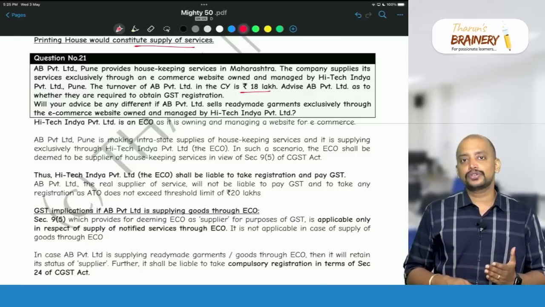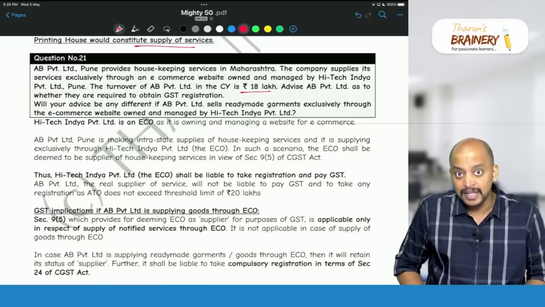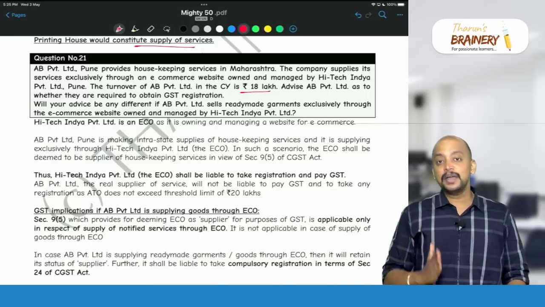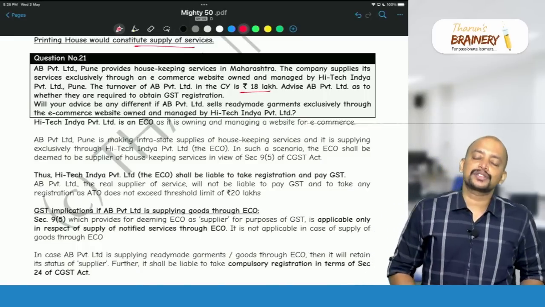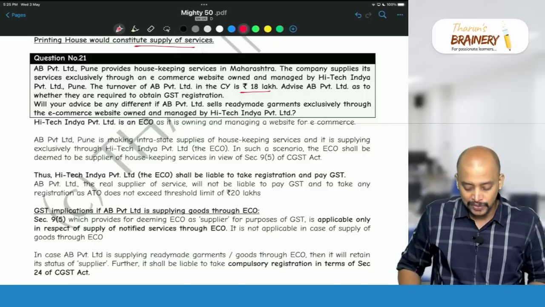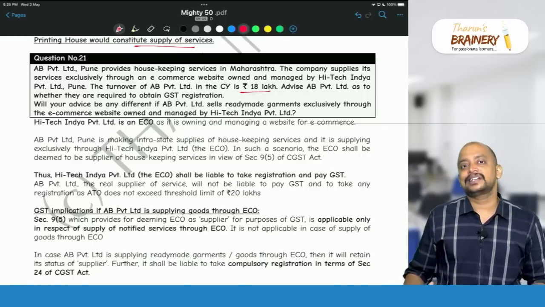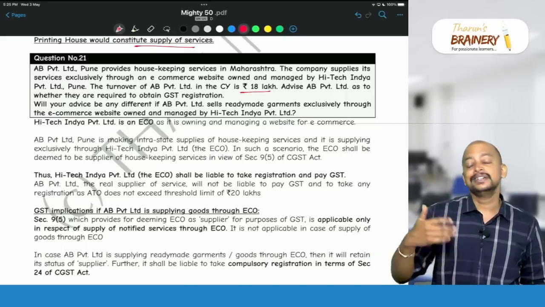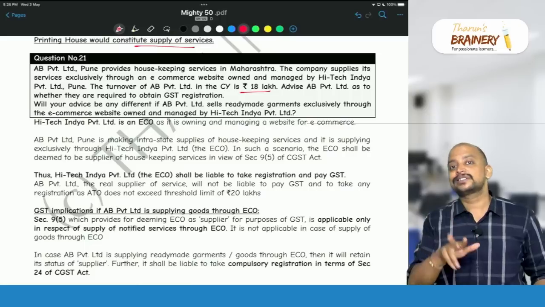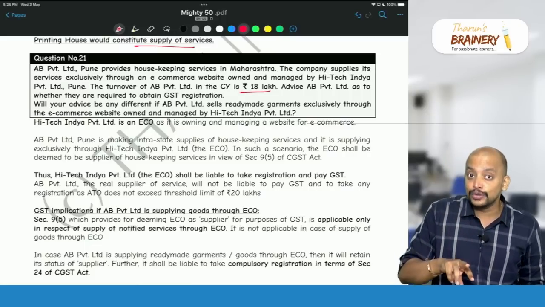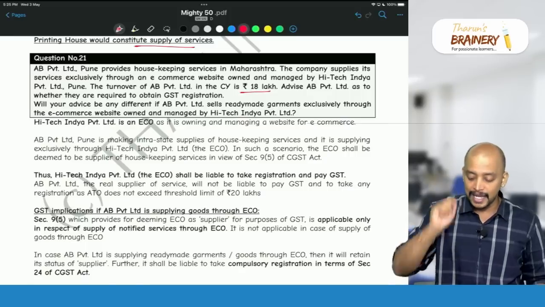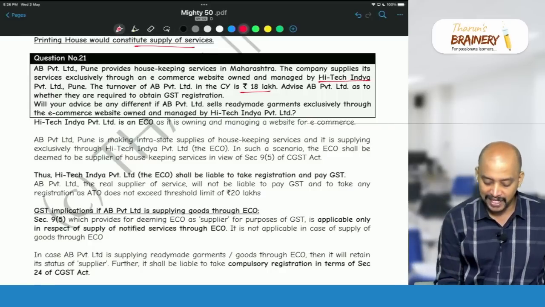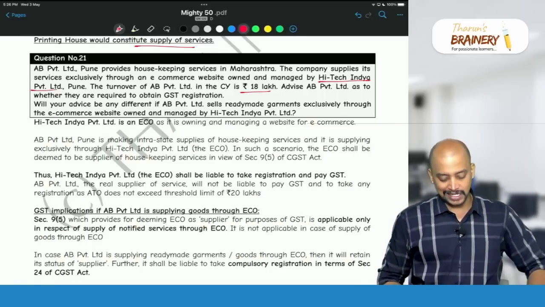Now these 4 services will come under 9 subsection 5 if, in the first 2 cases, the supplier is unregistered. So in this case, AB Private Limited is providing housekeeping service through an e-commerce operator. What is their aggregate turnover? 18 lakhs. So what is the general aggregate turnover limit for services? 20 lakhs. As their aggregate turnover does not exceed 20 lakhs, they are not registered. As the supplier is not registered and is providing housekeeping service through an e-commerce operator, liability to pay GST is on that e-commerce operator, that is High-Tech India Private Limited, Pune, which is required to pay GST as per 9 subsection 5.